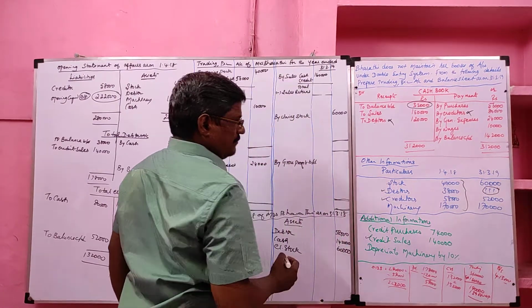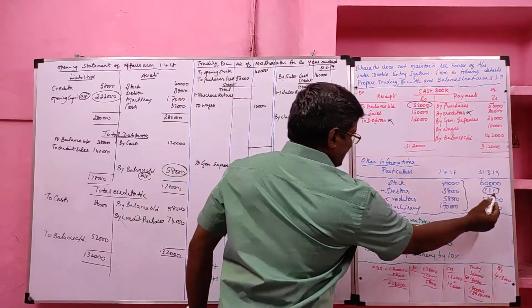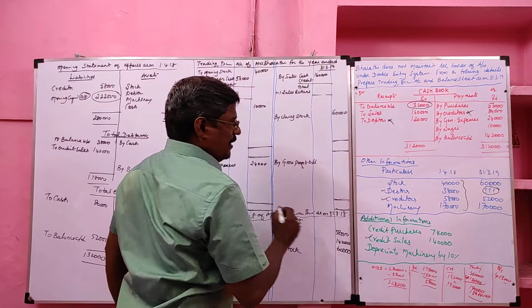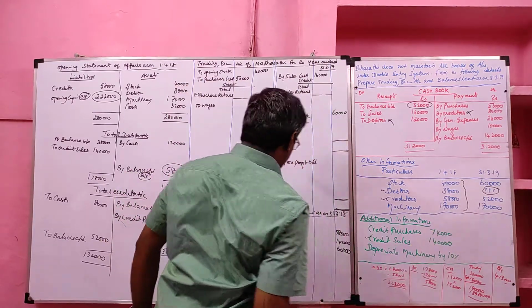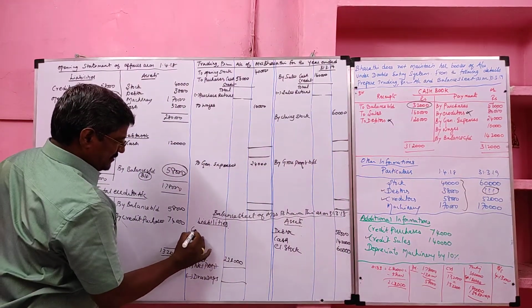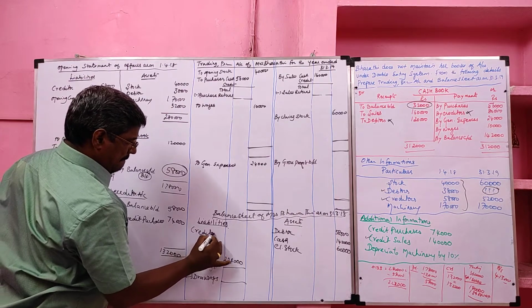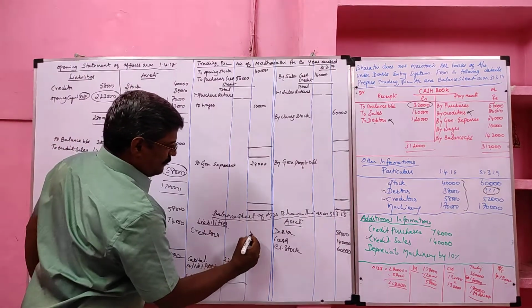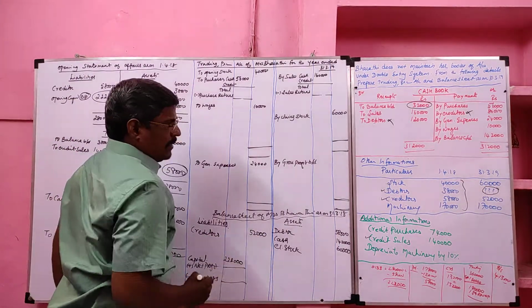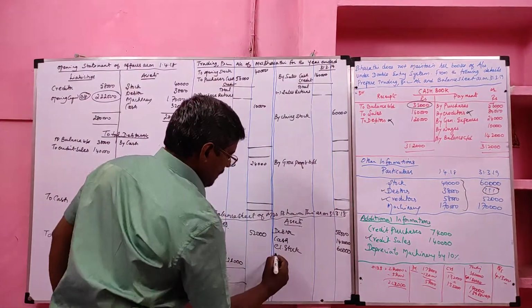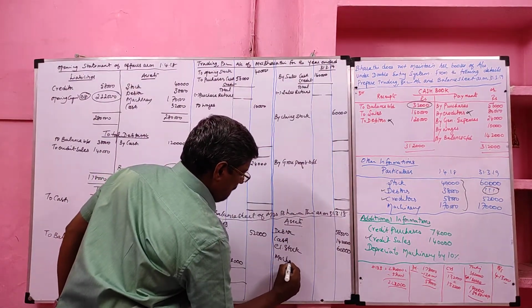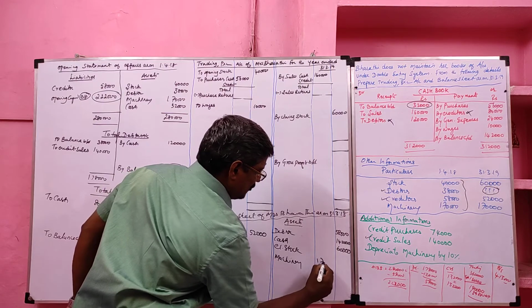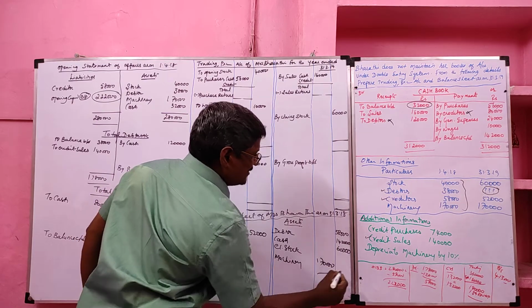Next, debtor. We ascertained the debtor already and recorded it. Then creditor, we have to take the closing creditor. It will appear on the liability side. Closing creditor value 52,000. Then machinery, 1,70,000, must be recorded in the inner column since it has an adjustment.